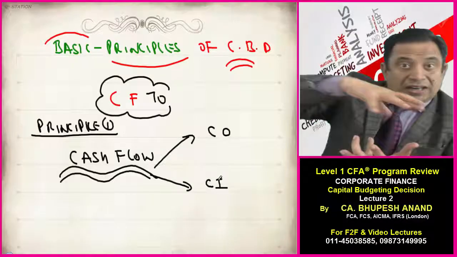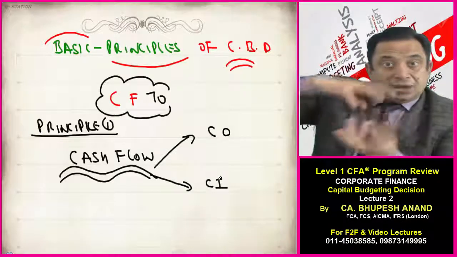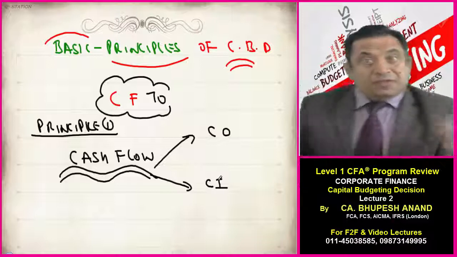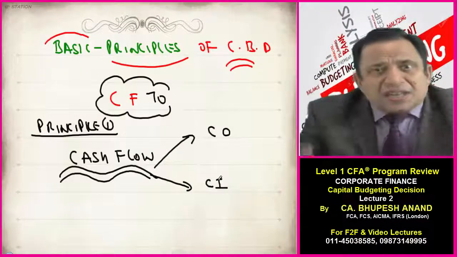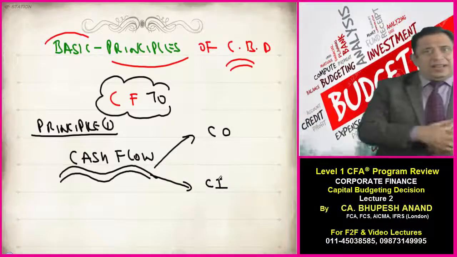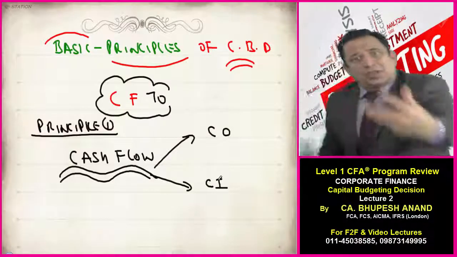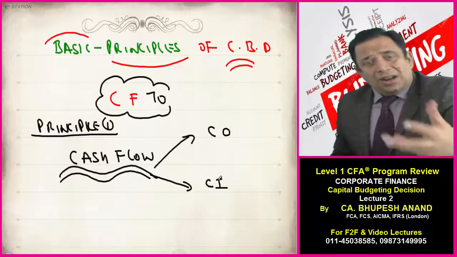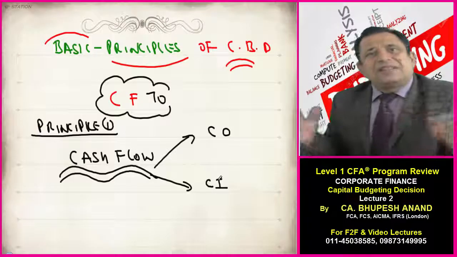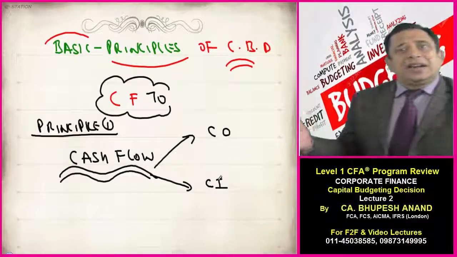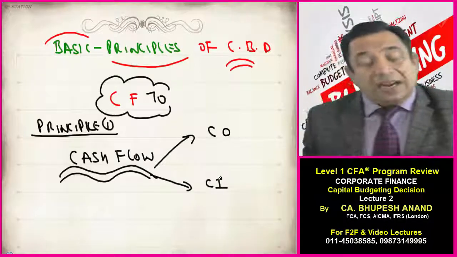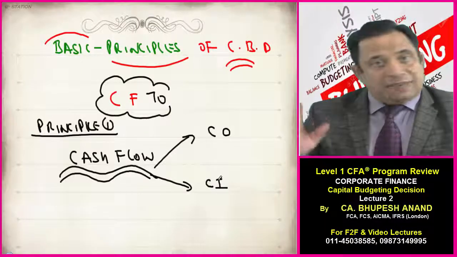Even in case of depreciation, we discussed in FRA that depreciation can be charged on the basis of double declining, straight line, or sum of years' digits. There are different methods. Even in inventory, we have different methods, FIFO, LIFO and all that.